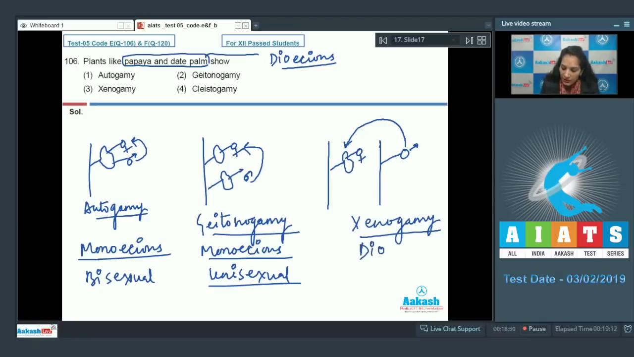Here the plants are dioecious and the flowers are unisexual. So autogamy and geitonogamy cannot take place. Clistogamy, we just discussed in the previous question that clistogamy is the condition when the flowers are not exposed or flower never open, they never expose their sex organs. Only and only self-pollination can take place. So this option is also ruled out. So the correct option for the given question is option number 3. Let's move to the next question.